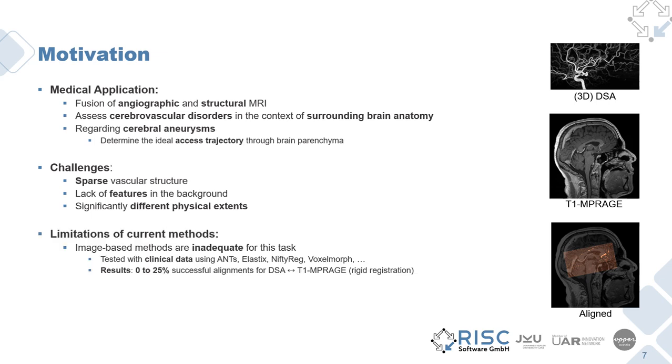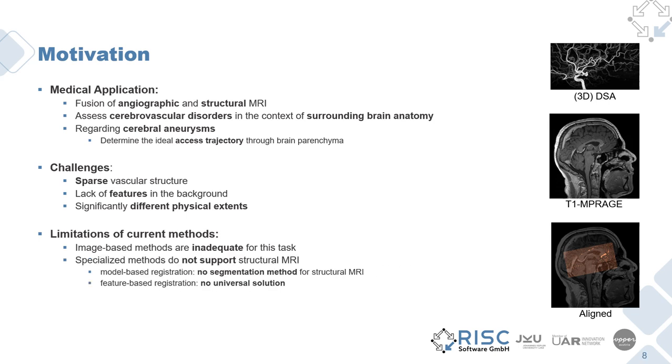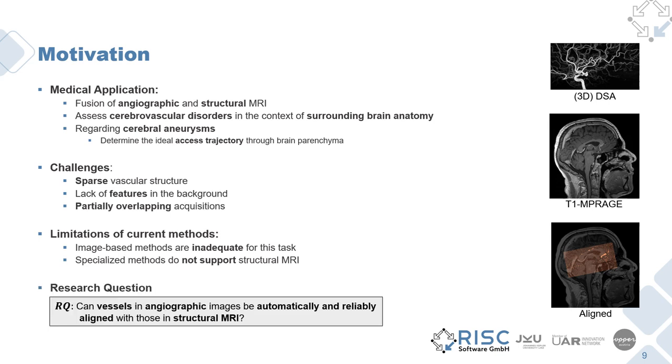Current methods are inadequate for the task and will frequently fail to align such images. We tested state-of-the-art methods such as ANTs, Elastix, NiftyReg, and VoxelMorph to find that they fail for 75 to 100% on our clinical data of DSA and MPRAGE scans. While specialized methods of vascular registration exist, they do not support structural MRI due to the lack of an automatic segmentation method and suitable features. Which brings us to our research question. Can vessels in angiographic images be automatically and reliably aligned with those in structural MRI?